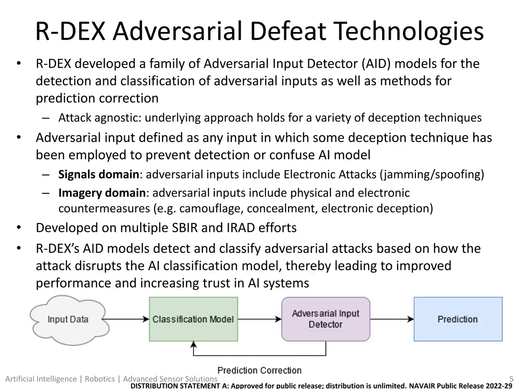It is attack agnostic. The underlying approach holds for a variety of deception techniques, such as jamming and spoofing of electronic attacks, or camouflage, concealment, and deception of imagery domains. These models were developed through a combination of SBIR and internal research and development efforts in an effort to defend AI usage in multiple theaters of engagement. Our models are unique in that they focus on how attacks disrupt the classification model, which in turn can help AI improve performance and increase human trust in the AI system to perform its tasks correctly.